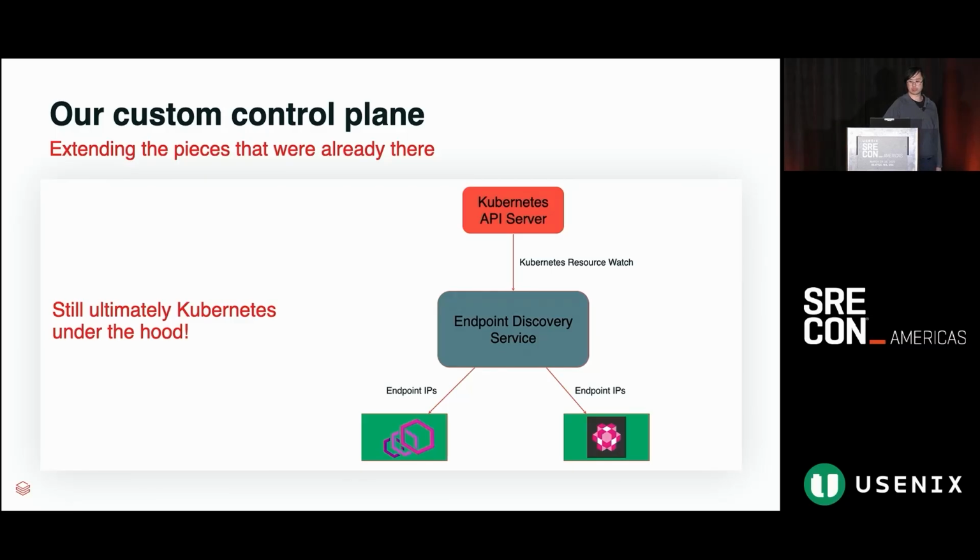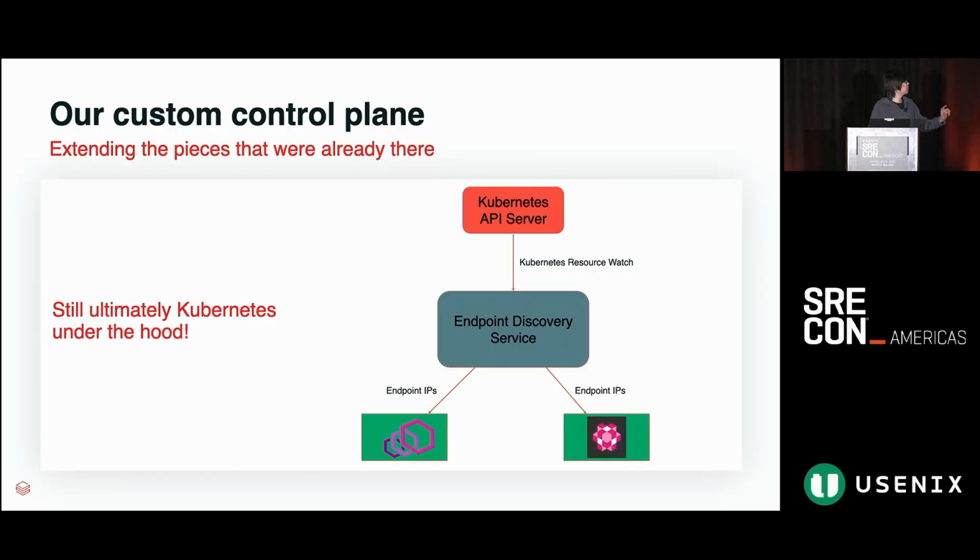And it was very important to us that we didn't try to reinvent the wheel. We wanted to build something as quickly as possible. We were running into these problems with bad request distribution, and we wanted an immediate solution that we would be confident in, that would be robust, and that we could roll out as quickly as possible. So other than the load balancing, everything under the hood for Kubernetes in this domain was working quite well for us. And we didn't want to reinvent the wheel. We didn't want to rebuild that.